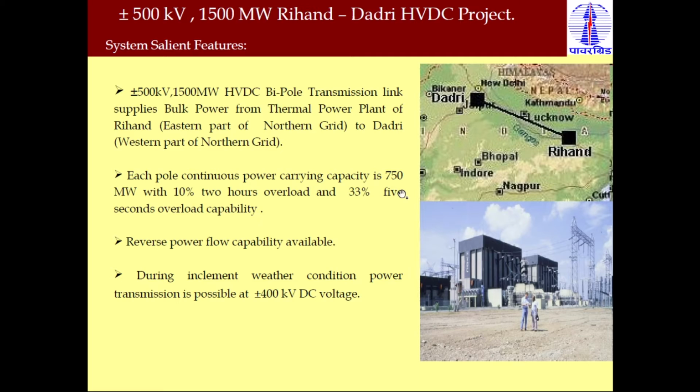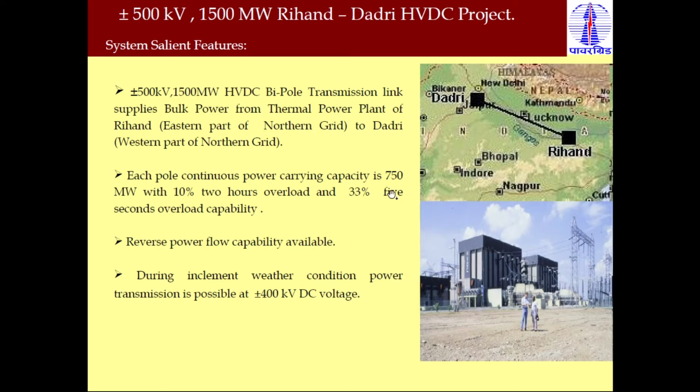One pole means that suppose a positive conductor transmits 750 megawatt, and it can use the ground as a return. In the same way, the negative polarity conductor is able to transmit 750 megawatt, and it can also use the ground as a return. But that is only in an emergency situation. Clear? So each pole has a capacity of 750 megawatt with 10% 2-hour overload capacity.